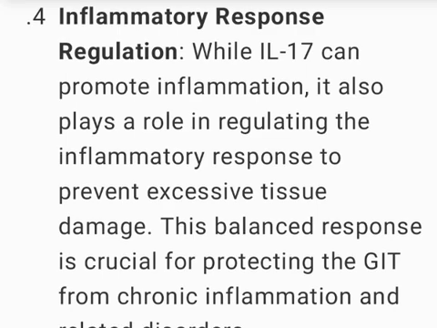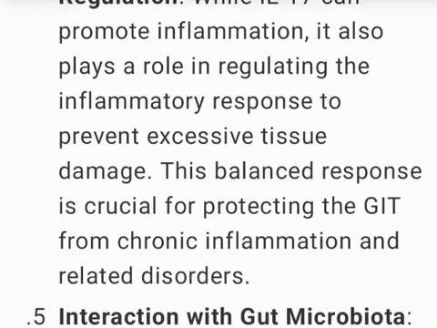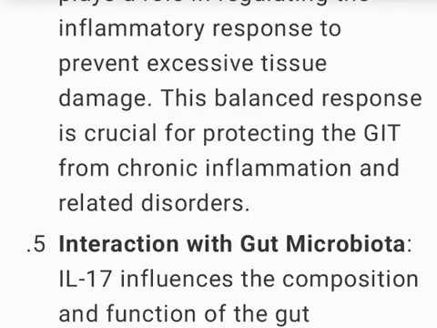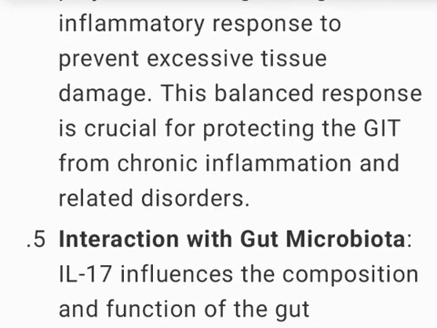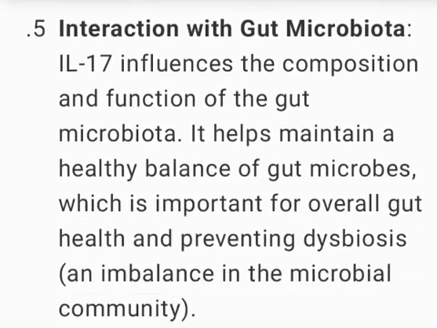4. Inflammatory response regulation. While IL-17 can promote inflammation, it also plays a role in regulating the inflammatory response to prevent excessive tissue damage. This balanced response is crucial for protecting the GIT from chronic inflammation and related disorders.